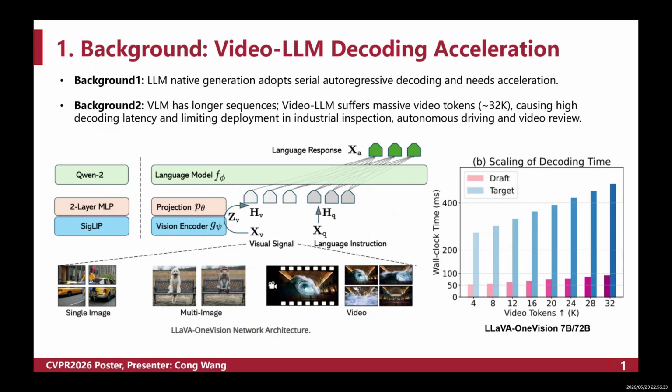Specifically, the figure on the left illustrates the architecture of LLaVA 1 Vision. Each video frame is encoded into 196 visual tokens, so processing 128 frames will result in an ultra-long sequence of nearly 25K tokens. The right curve clearly demonstrates that the single decoding latency would increase linearly as the number of pre-filled video tokens increases.